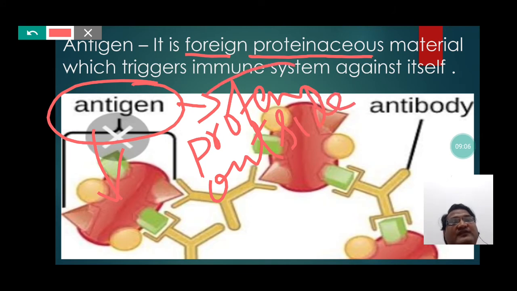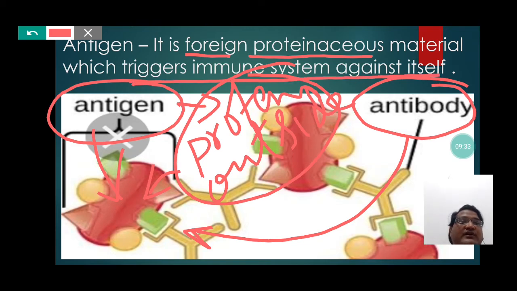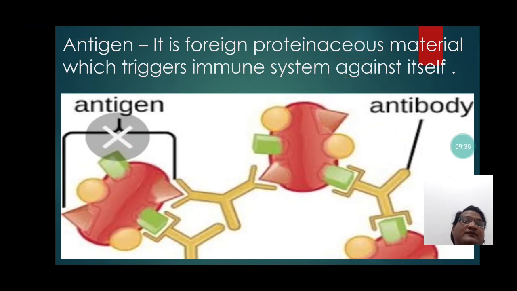So students, when this foreign proteinaceous material enters the body, then the antibodies, which are the proteinaceous materials synthesized by the plasma cells, start eliminating the antigen. That is why here it's written triggers immune system against itself, that is, starts the disease fighting capability of the antibodies against itself.